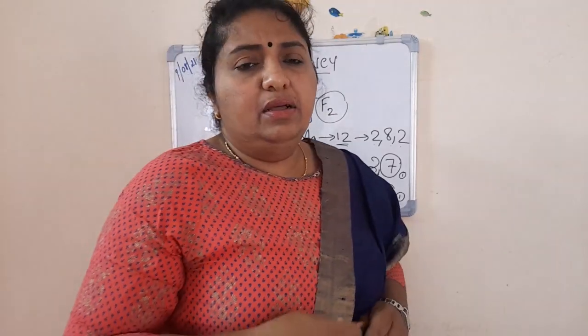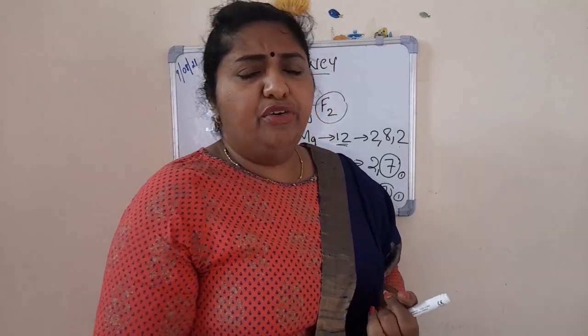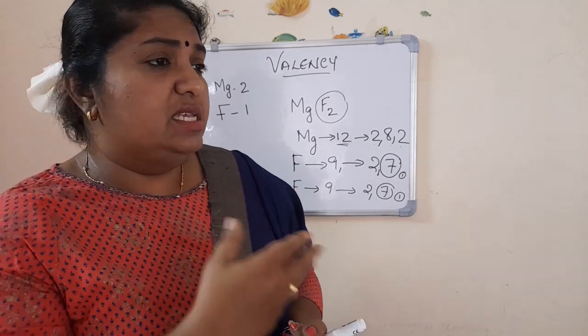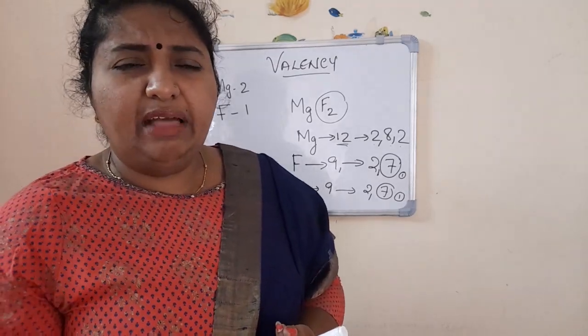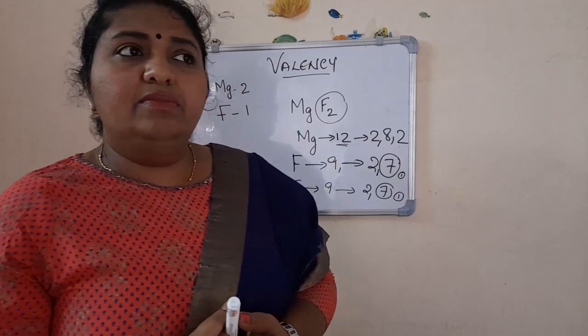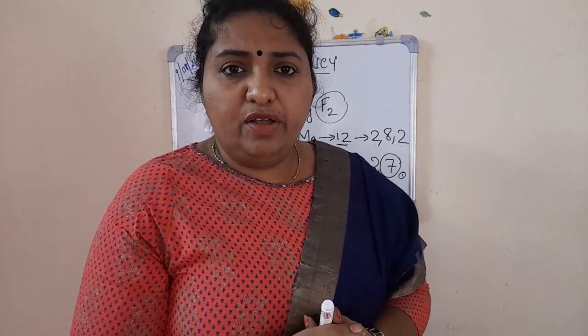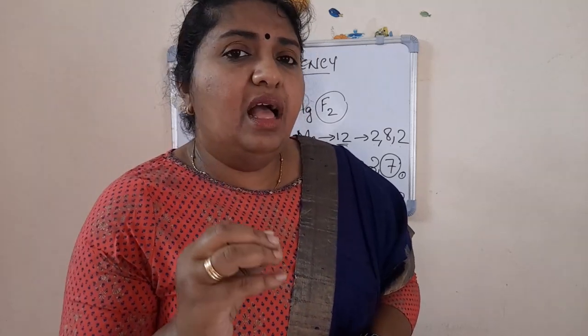So what is the need to understand these things? We read about electronic configuration, we drew the Bohr atom model, now we have come across ionic bonding, covalent bonding, and now valency. What is the need of this valency? See, if I tell you water, you easily tell me the formula is H2O. If I tell you carbon dioxide, you will write CO2, isn't it? Because we are able to represent it using chemical formulae.